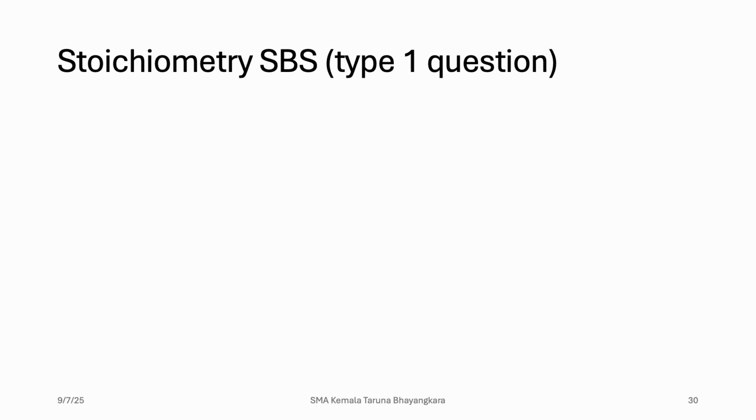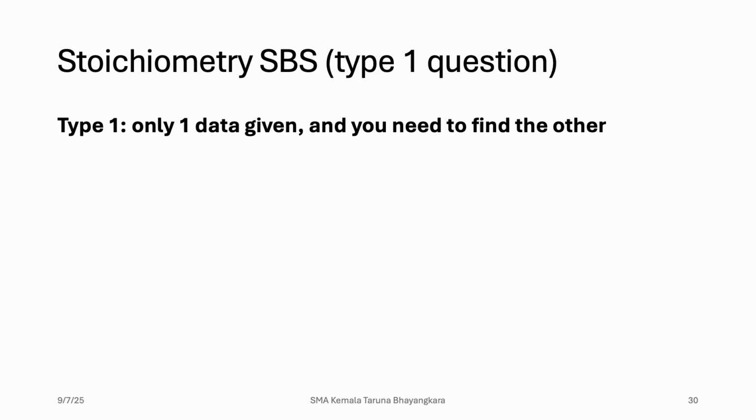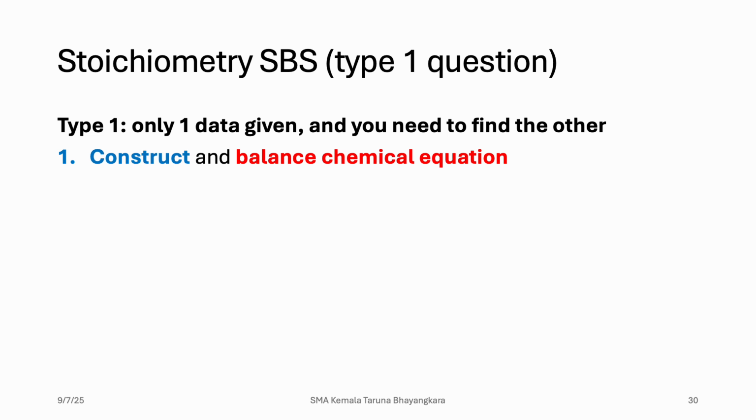I'm going to show you how to solve the stoichiometry question by this step-by-step solution, especially for type 1 questions. For type 1, only one data is given in the question, and you need to find the other one. Sometimes there is only one reactant or one product, and then you need to find another reactant or another product. The first step: construct and balance a chemical equation. Always check if a chemical equation is already given, and make sure it is already balanced or not.